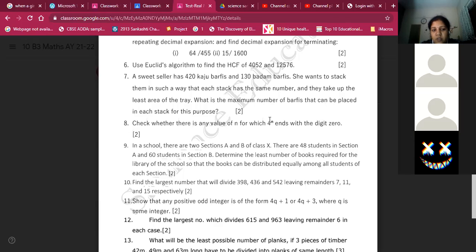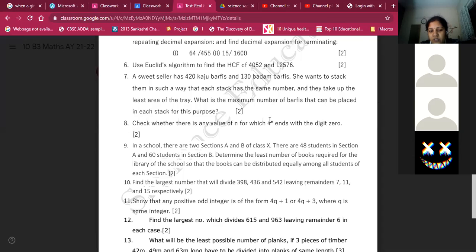Then, find the largest number that will divide 398, 436, 542, leaving remainders 7, 11, and 15 respectively. 17. You have to subtract the remainders from the numbers, and then find the HCF.